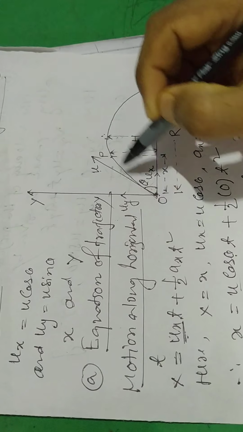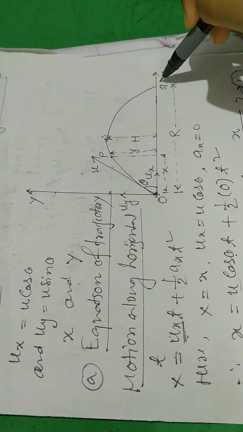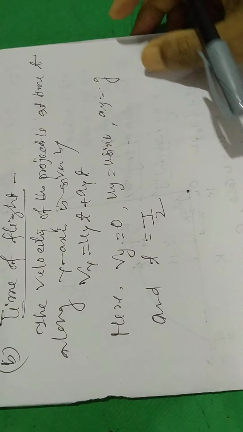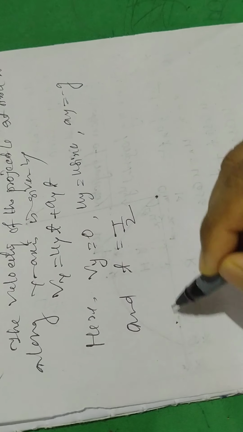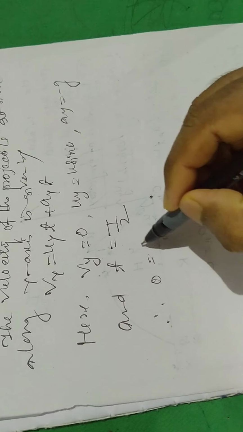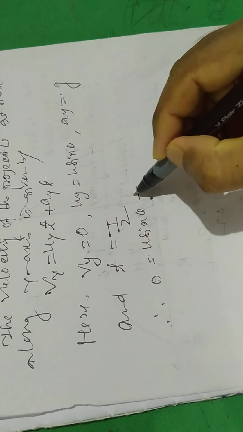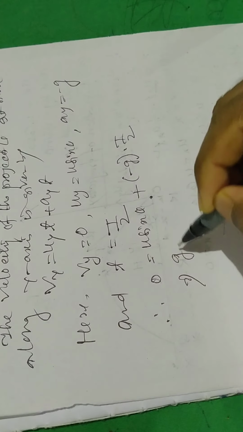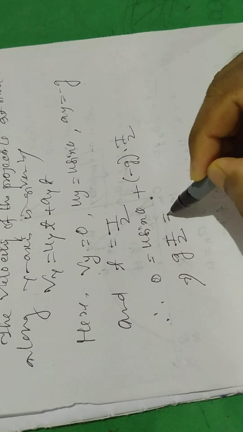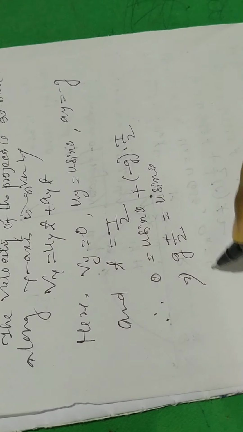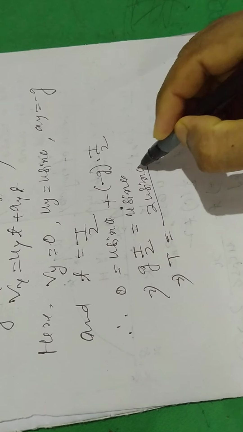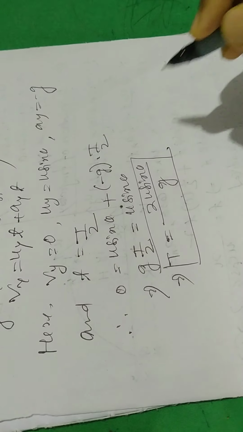So this is the half path, and again from here to here is the other half path. So if the total time is t, then from here to here is t by 2. Therefore 0 equal to u sin theta plus minus g t by 2. Bringing to the left side, g t by 2 equal to u sin theta. So t equal to 2u sin theta by g. This is the expression for time of flight.